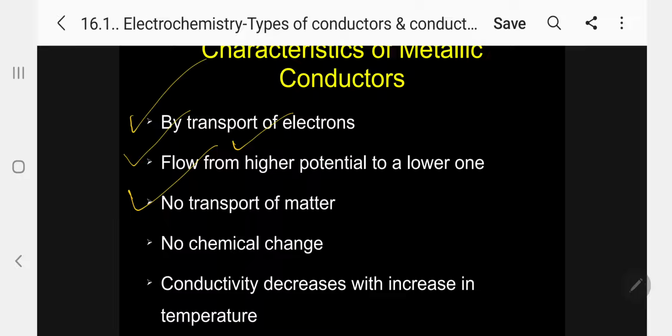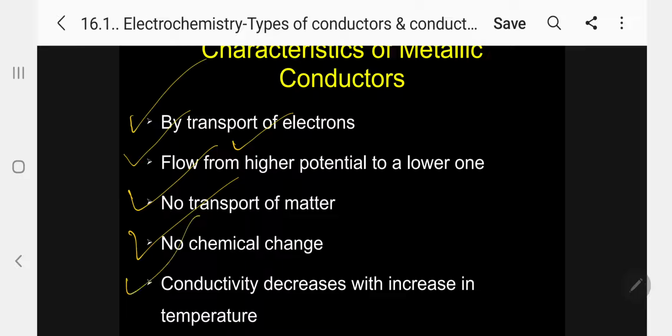Say, for example, you take a metal and put an electric wire in the board and allow a current to pass through the metal. There you can get a shock, that means something is going on. After removing that, it regains its state, which means matter is not at all moving. No transport of matter takes place in the metallic conductor, and no chemical change takes place.